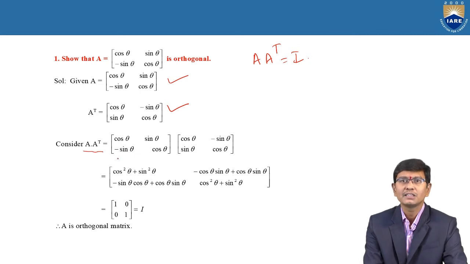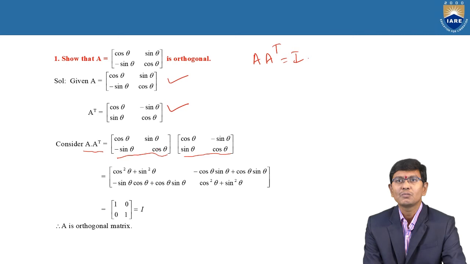A is clearly the given matrix, and the transpose of the matrix is already completed. When we multiply A with A transpose, by the product of the two matrices, it is clearly cos square theta plus sin square theta, minus cos theta sin theta plus cos theta sin theta. In the second row, it is minus sin theta cos theta plus cos theta sin theta, and the last value is cos square theta plus sin square theta.